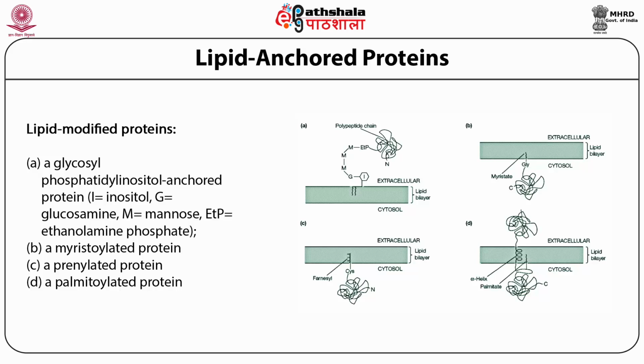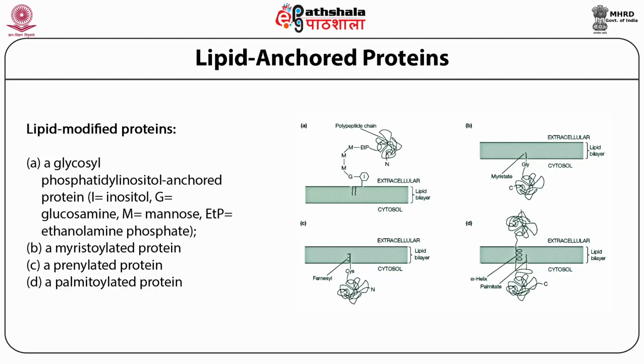Some proteins are transiently attached to the cytosolic face of the membrane by its N-terminal glycine amino group, forming an amide bond with myristate molecule. We have already referred to these proteins as myristoylated proteins.